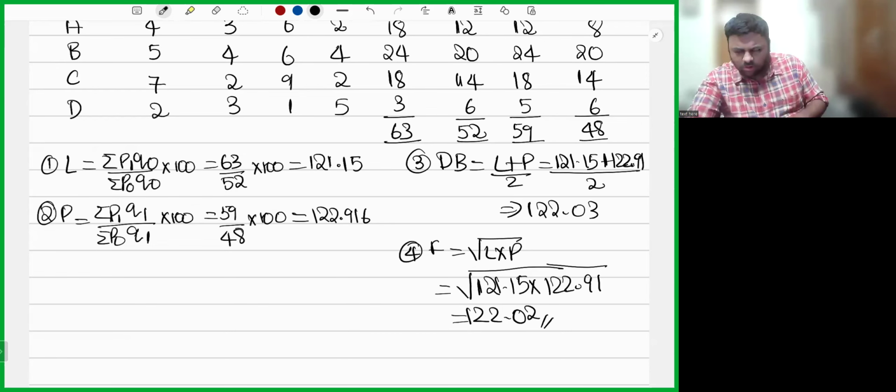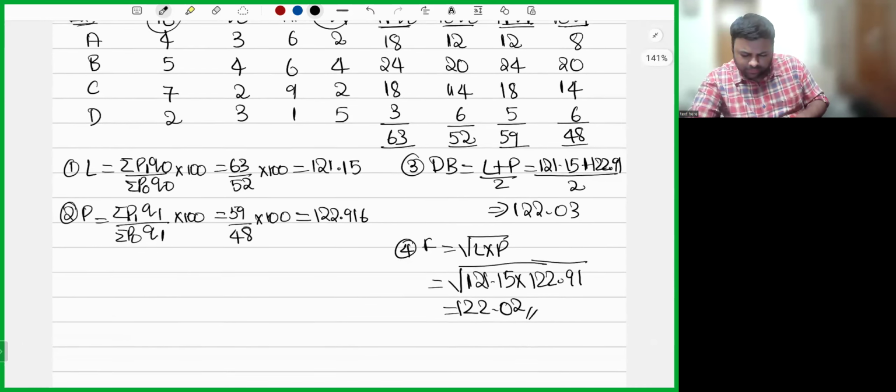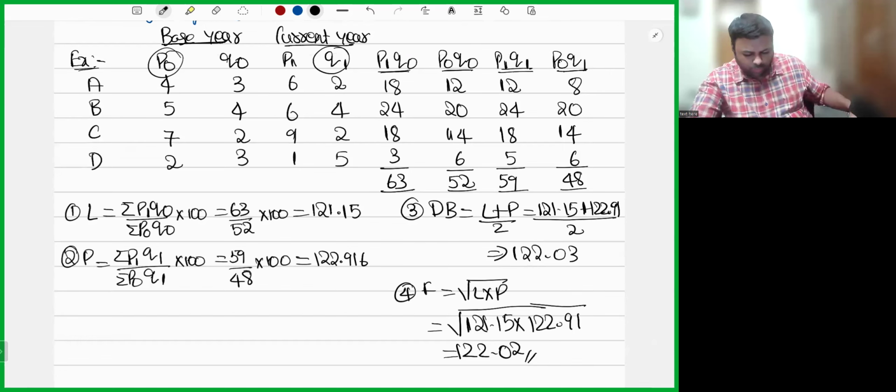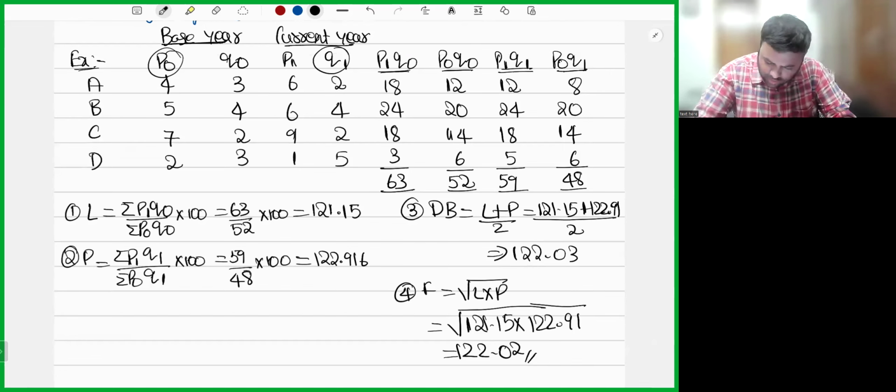Check whether it's correct or not, or whether any mistake has been made anywhere. 63 divided by 52 into 100, 121.15.